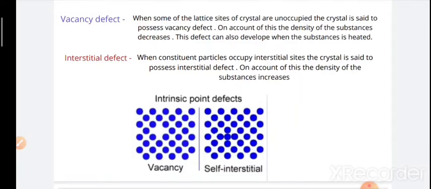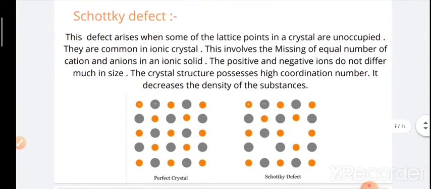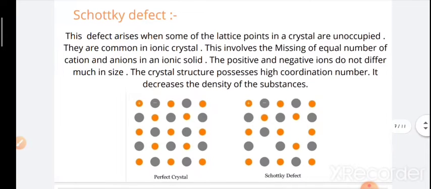Next we will discuss the ionic defects, or charge defects. Under these ionic defects, Schottky defect first. This defect arises when some of the lattice points in the crystal are unoccupied. It is the same as vacancy defect. They are common in ionic crystals, but over here it is an ionic crystal, and over there that was a non-ionic crystal. This involves the missing of an equal number of anions and cations in ionic solids.